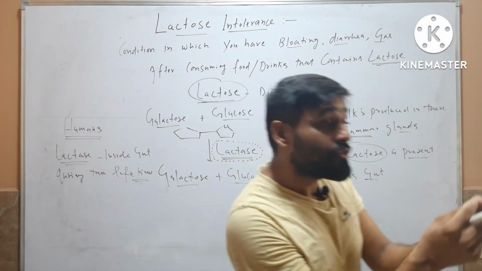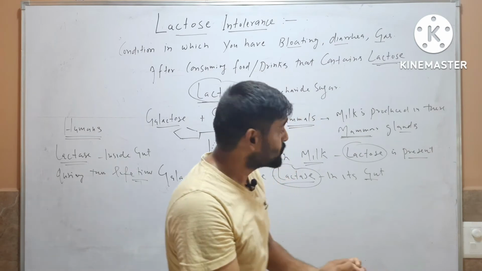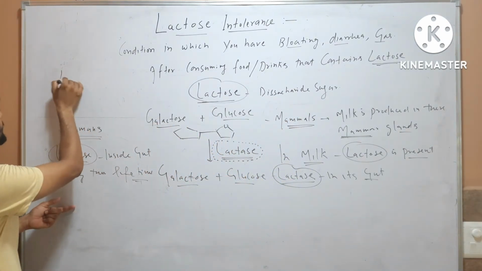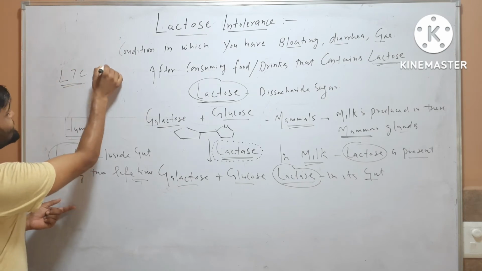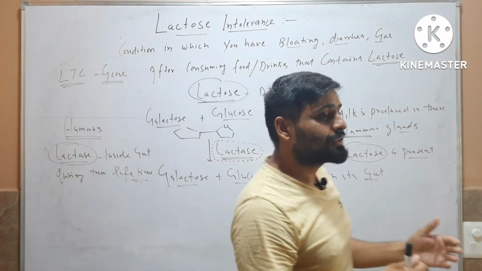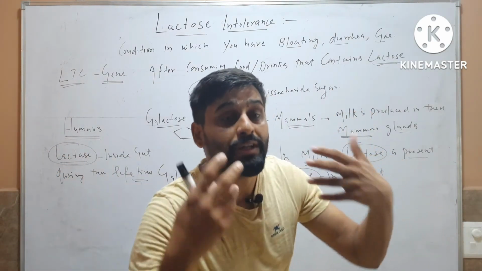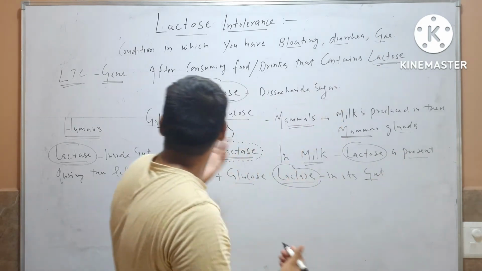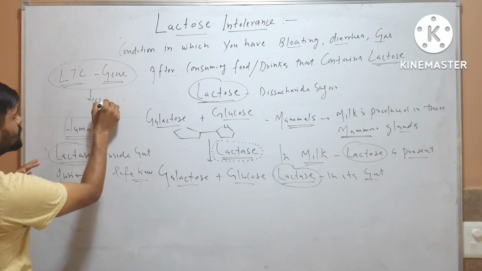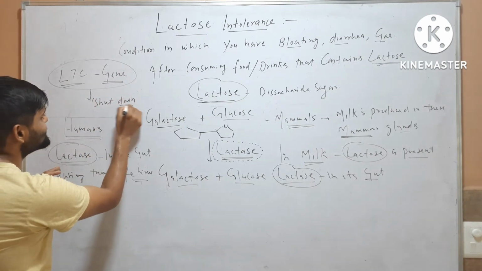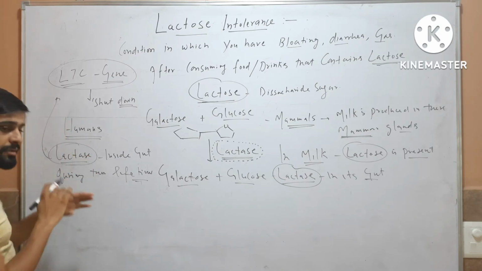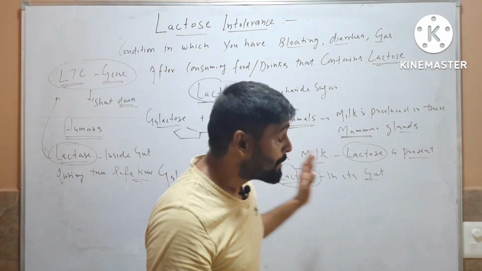So this lactase enzyme is produced by the LCT gene, and in all mammals, after the offspring have grown up, this gene is shut down. If this gene is shut down, then this lactase enzyme is not produced, so they cannot digest milk.